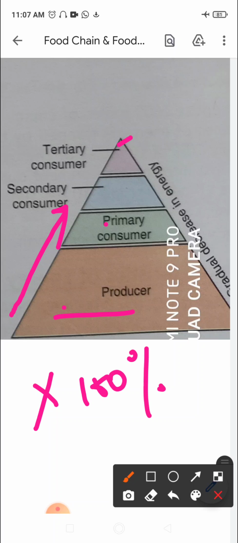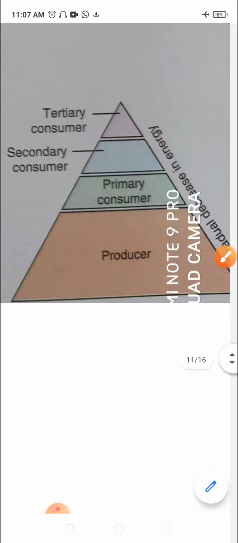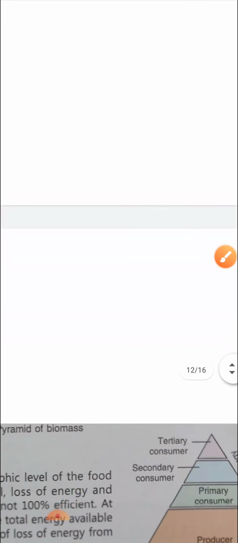So whether it is the pyramid of numbers, pyramid of biomass, or the pyramid of energy, right, the maximum is present at the producer level, which forms the base of the pyramid, right? If you look at the structure, this is a pyramid, right? That is why these are called ecological pyramids, right? So that's about the energy point here, right?